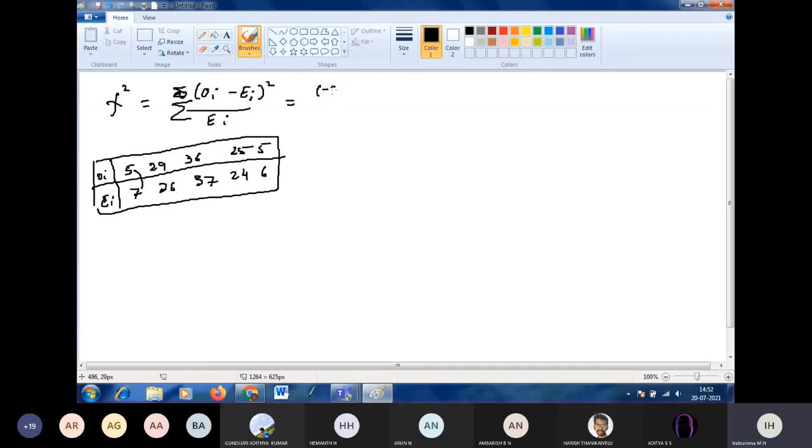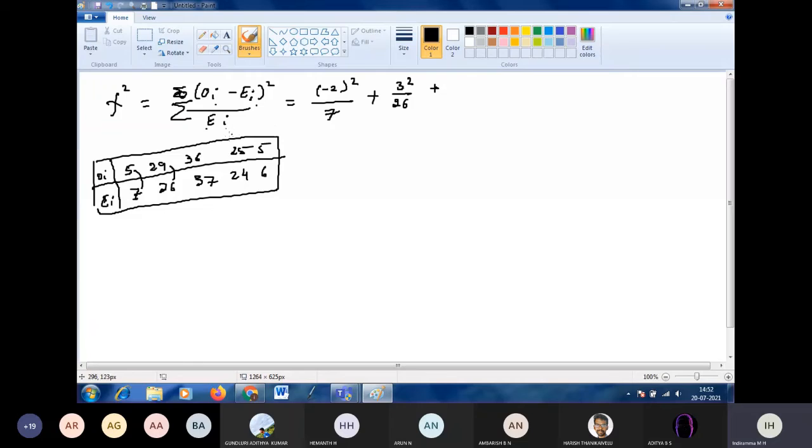5 minus 7 is minus 2. Minus 2 whole square divided by expected value 1 whole square. Observed value 1 minus expected value 1 whole square divided by expected value 1. Expected value 1 is 7. Plus, since we have a summation, plus 29 minus 26. 29 minus 26 is 3. 3 square by 26. Is it right?